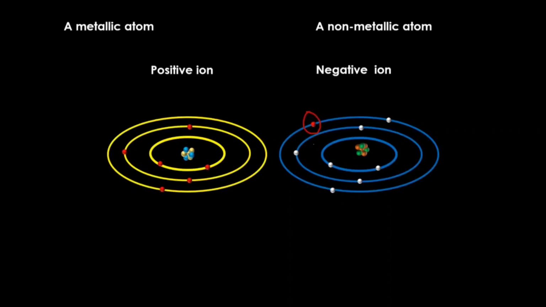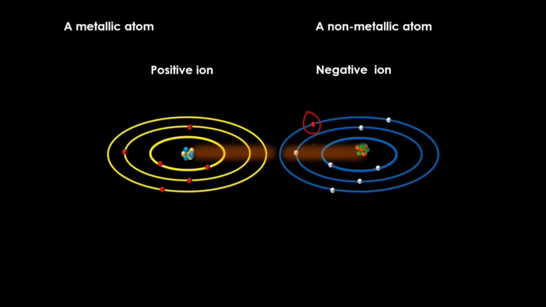And as there is a complete transfer of charges taking place, both the atoms get ionized. The metallic atom becomes a positively charged cation and the nonmetallic atom becomes an anion. For being oppositely charged ions, both the ions face a strong electrostatic force of attraction between them.